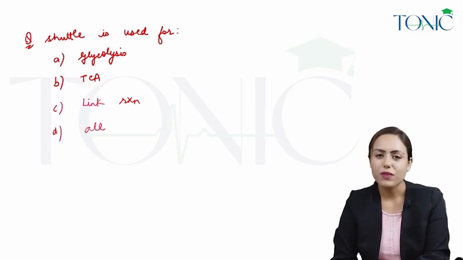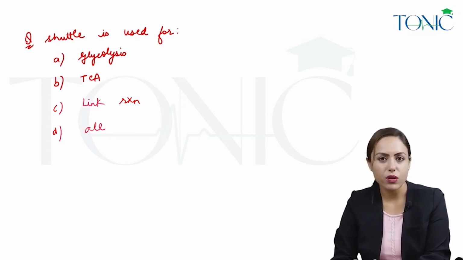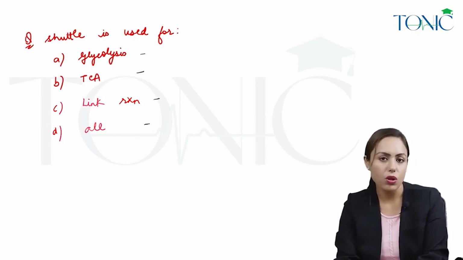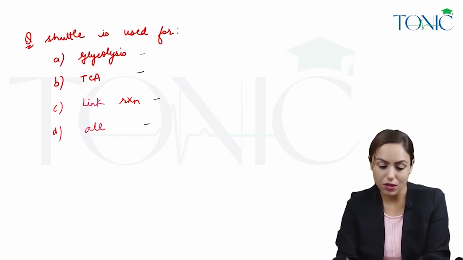Look at this question and solve it. The question is: a shuttle is required for, or is used for, glycolysis, TCA, link reaction, or all. Usually students tend to mark all, but all is not the answer here.